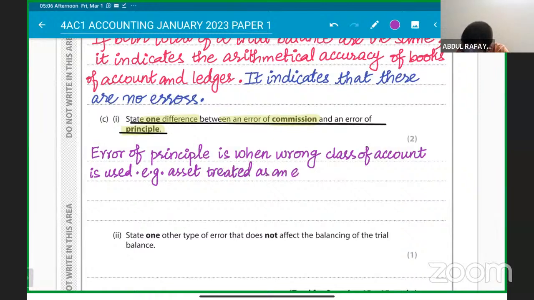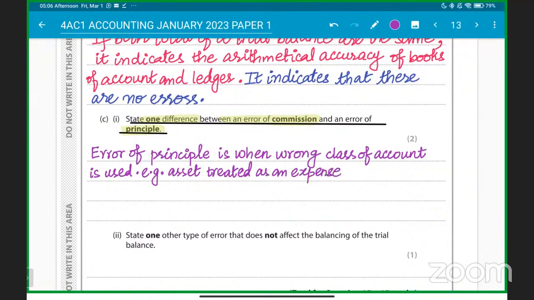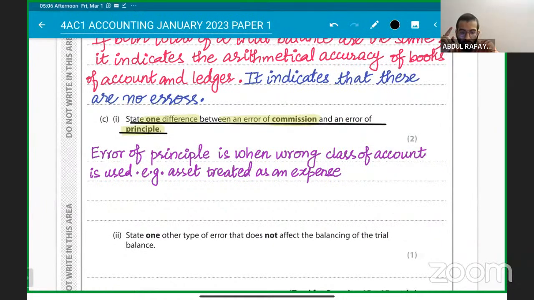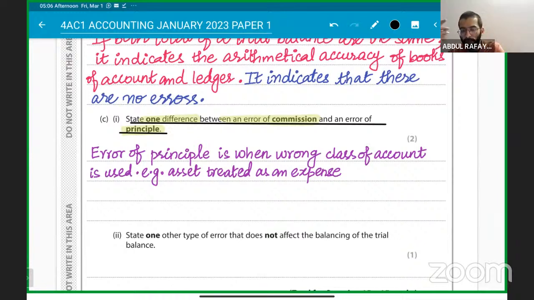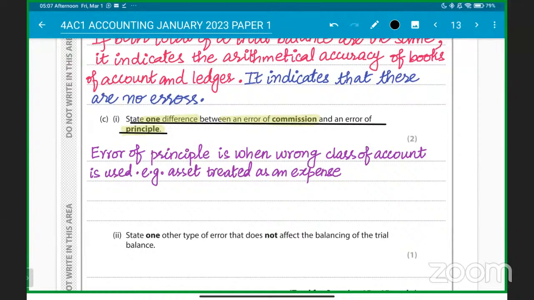Is there one wrong class of account or two of them? When you are making the journal entry in an error of principle, is there one wrong class of account or two? No, it's only one account. What happens is, you bought an asset, but you didn't record it as an asset, you recorded it as an expense. So that's the thing. Clear, getting it?